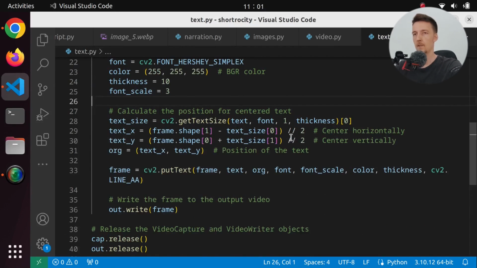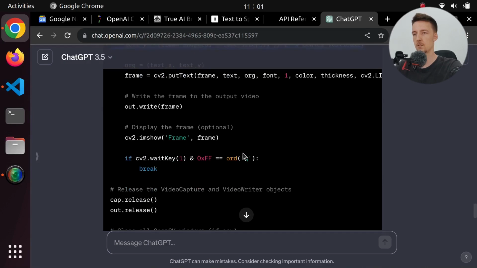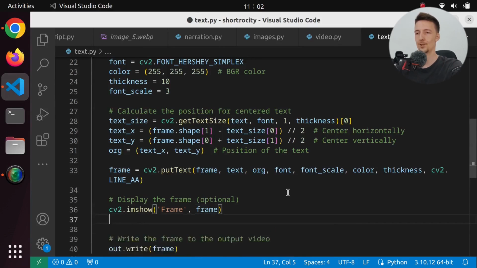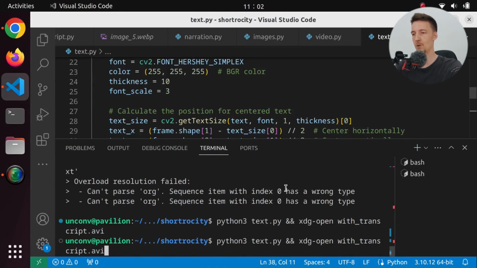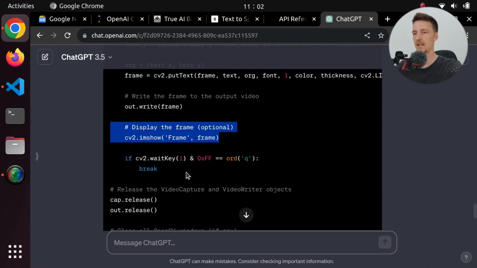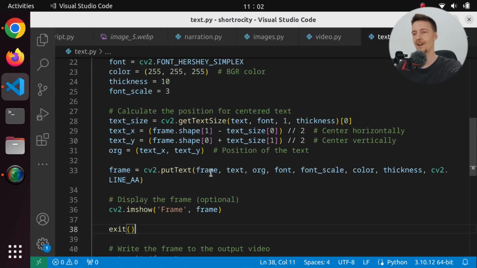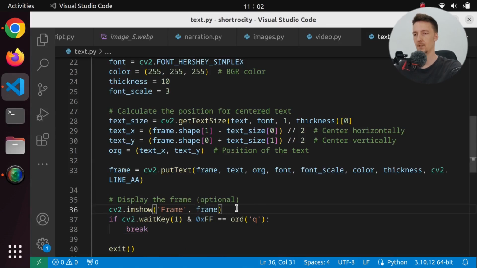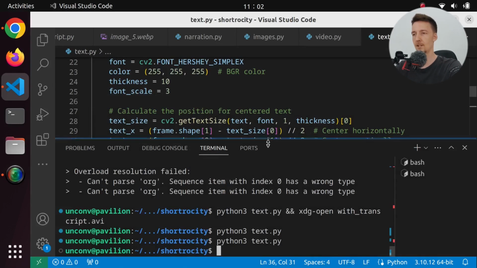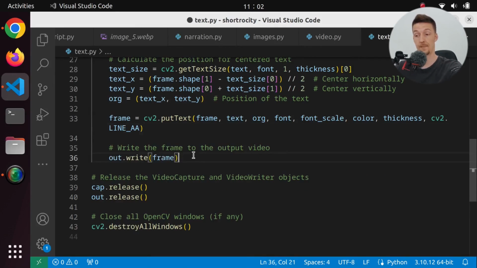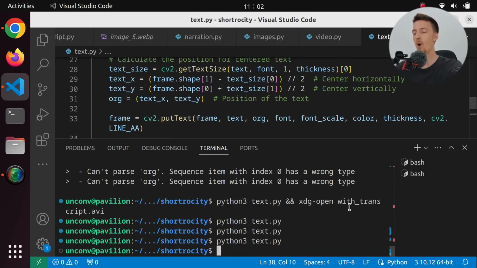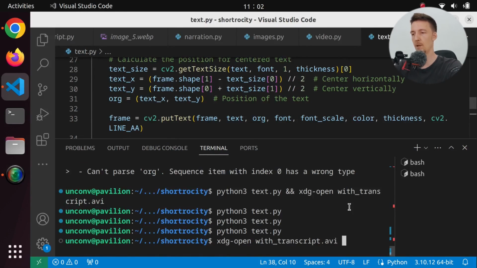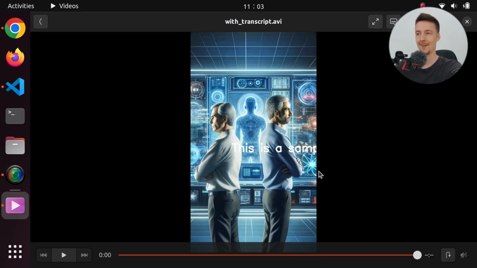And let's try it again. And we might actually just show the image and just exit because I don't want to wait for it to do the whole thing. So we will just do that. And nothing happened because I guess we have to wait for the key. Otherwise it's going to stop right away. So let's do that and run it. And still nothing happens. So let's just break here. And we're going to write one frame, but hopefully we can actually see it. Okay, so here it is.